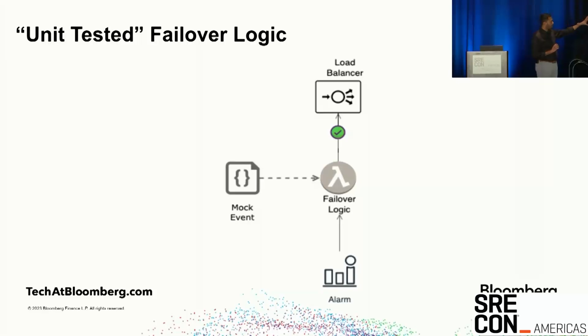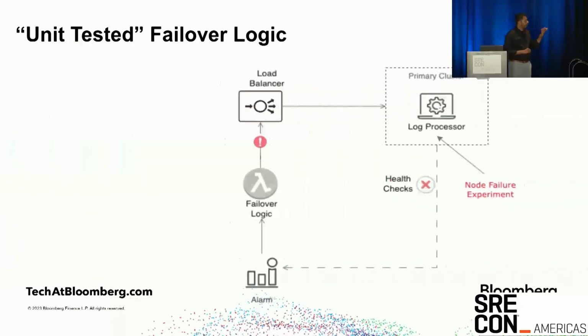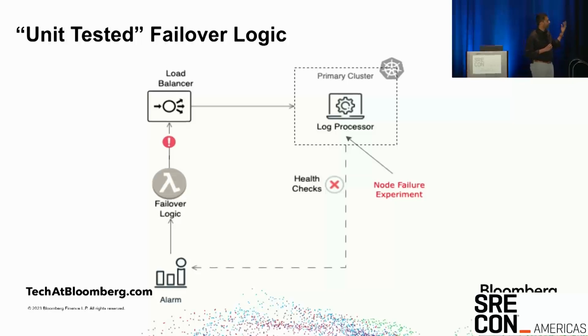So we introduced a mock event based on the documentation and tested the logic. We developed a logic. But to our surprise, when we actually tested this using the chaos experiment, we did a node failure and a pod failure experiment, which dropped the health checks and the alarm was triggered. Right? The failover logic did not work as expected. So we realized the power of actually using the chaos experiments, injecting real failures to do a development instead of just mock events. Mock events are still useful, but this is where the real power is. So you're actually testing against the actual failure that might happen.